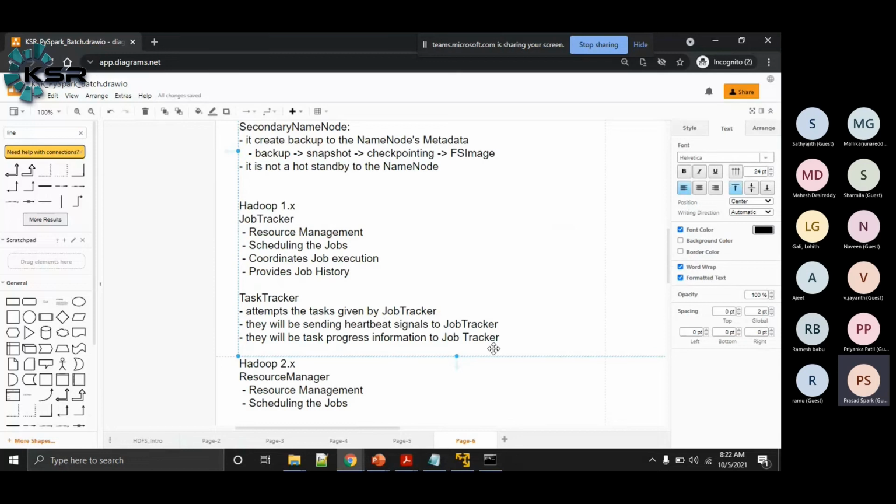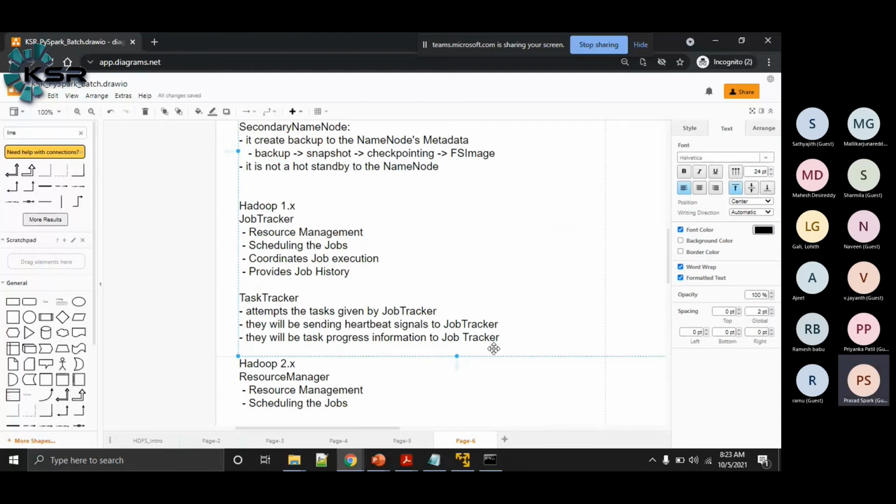Now the job tracker has this information. The job tracker will tell that 50% of the work is done and the remaining 50% of the work has to be done. So with this information, the job tracker can monitor how your job is executing, right?